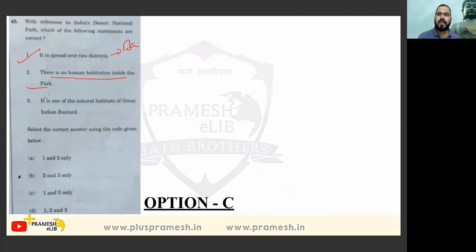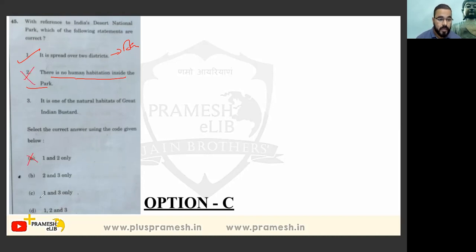the thing is that I visited that place, and it is the biggest desert national park in India. So lots of people live there. So how can I say that there is no human habitation inside the park? There is. So I eliminated option 2.